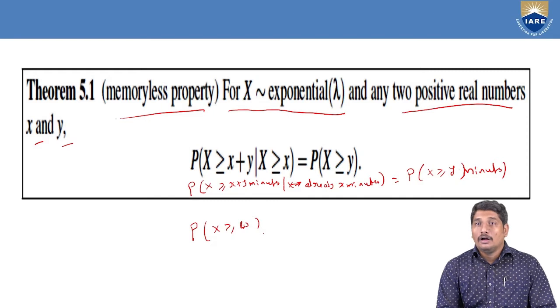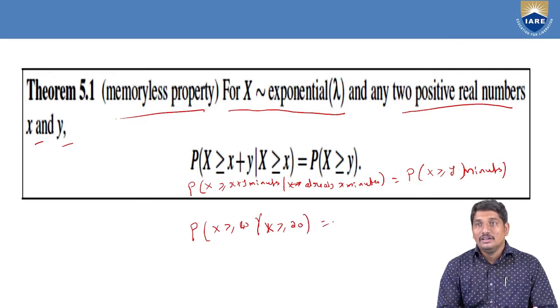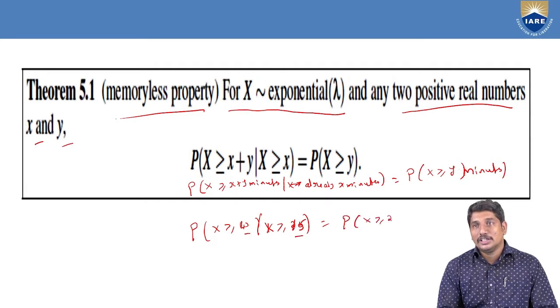Already I have completed 15 minutes of the lecture yesterday. Then what is the difference? 40 minus 15, that is 25 minutes. So this is equal to the probability of X greater than or equal to 25.